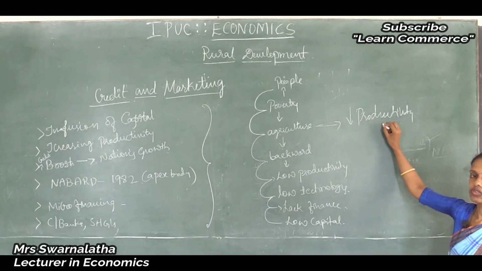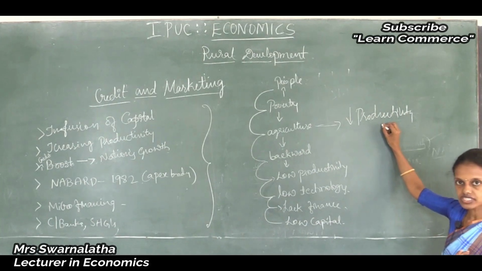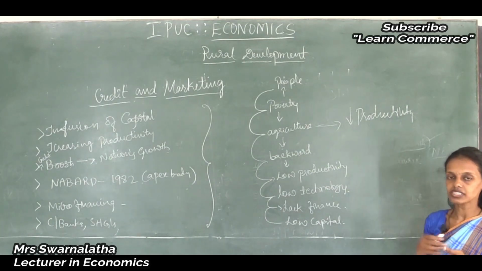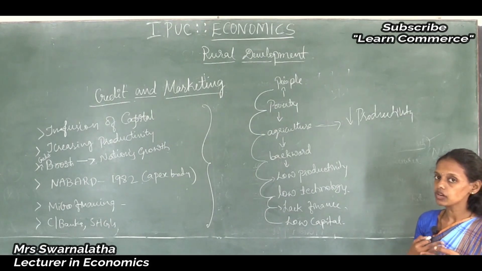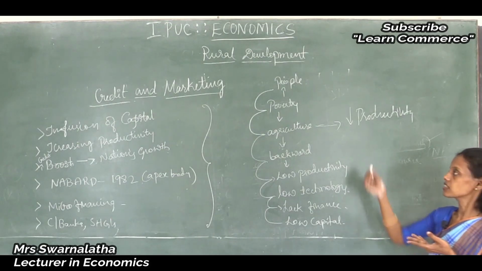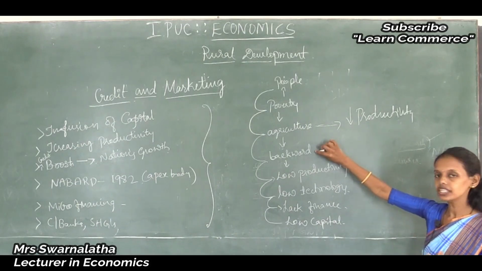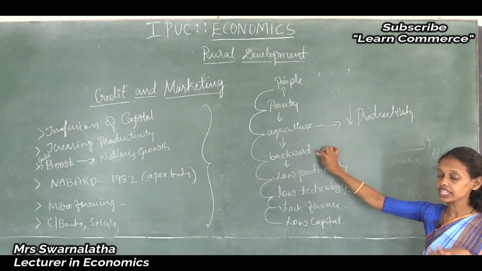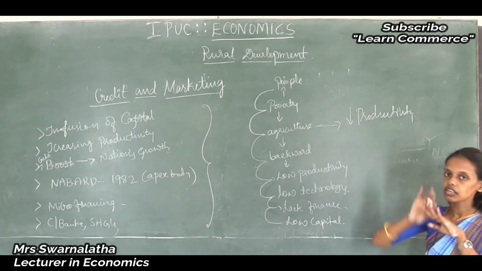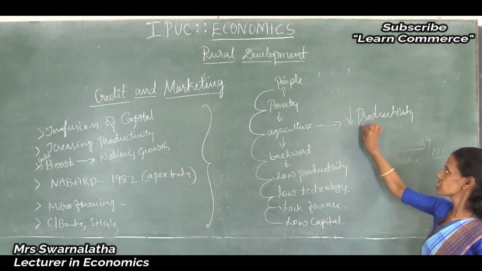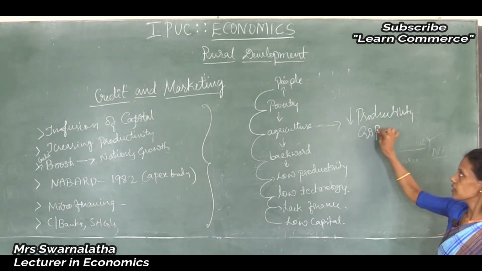Most of the people are using old and outdated technologies, and modern methods of irrigation are not followed. Because of these old and outdated methods, agriculture still remains backward. If agriculture is not developed, the Indian economy never develops, and our GDP also never develops.